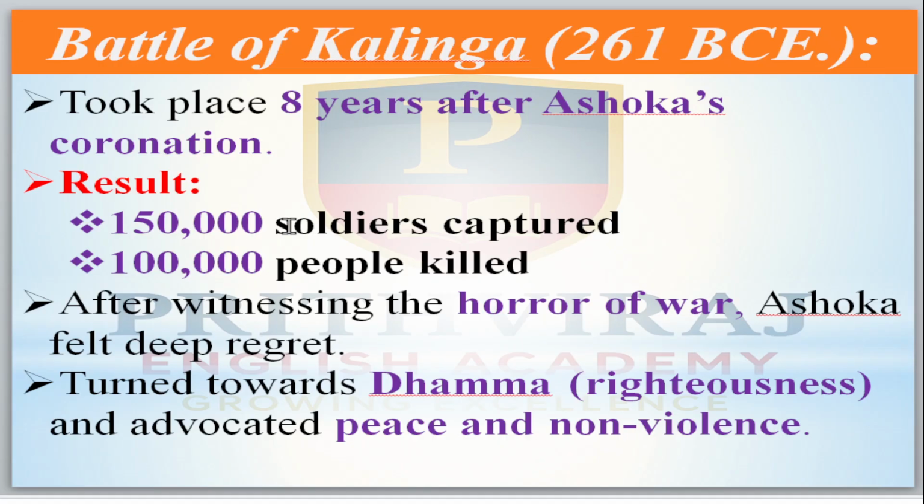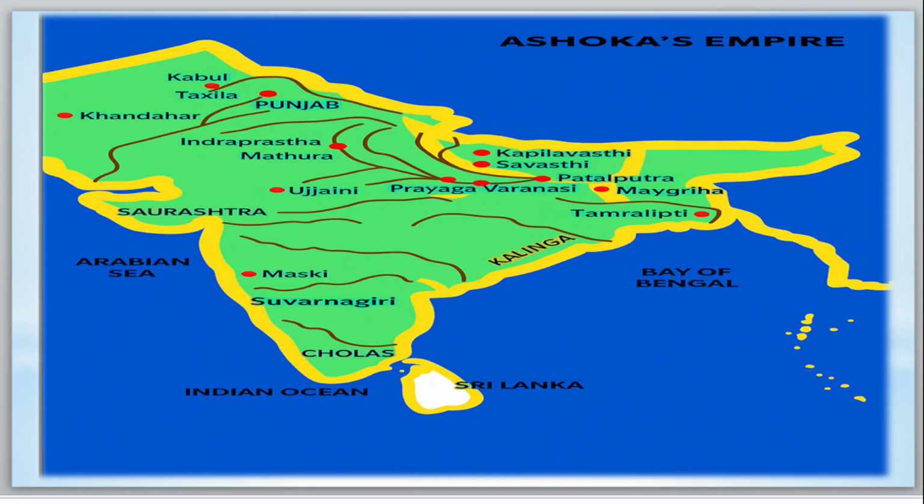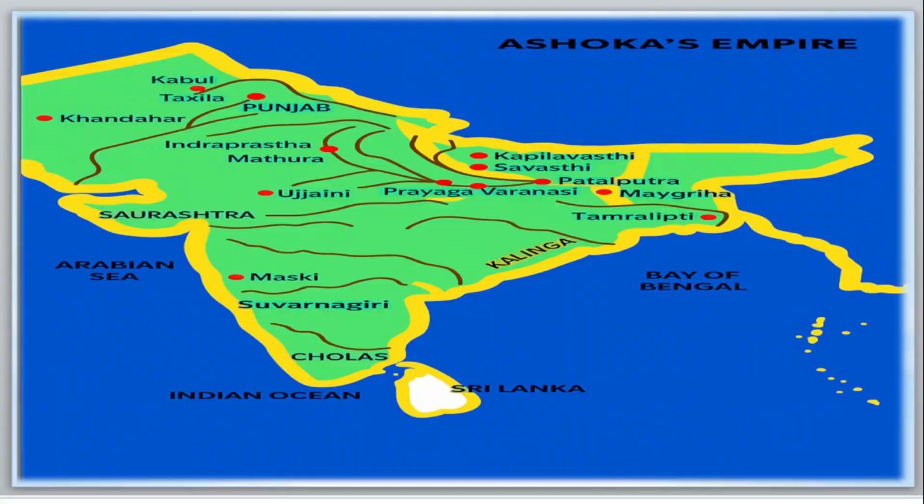Now come to the next, the Battle of Kalinga, 261 BCE, before the Common Era. It is a famous battle and it is the last battle of Ashoka. It took place approximately 8 years after Ashoka's coronation, after he came to power. It is the Kalinga war, where he declared war against the king of today's Odisha.